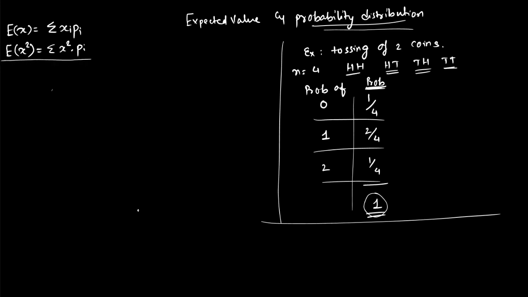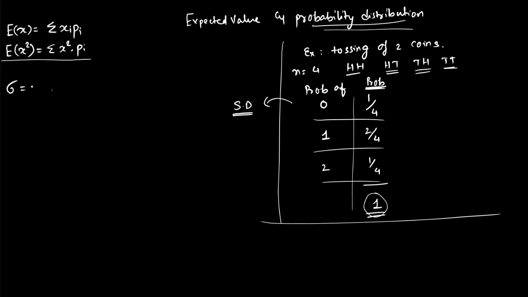Now, we know how to find the standard deviation of a frequency distribution. Suppose someone tells me to find the standard deviation of a probability distribution. Let me rewrite the standard deviation formula.